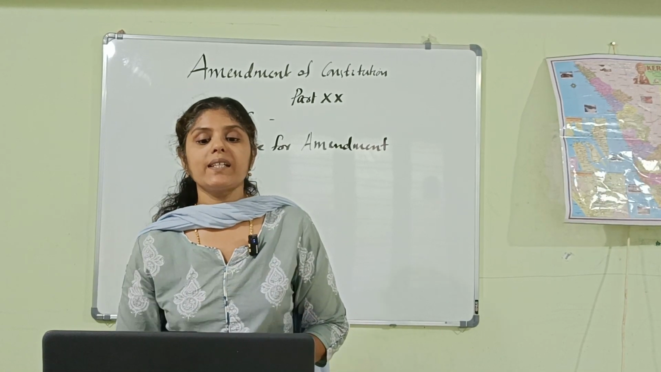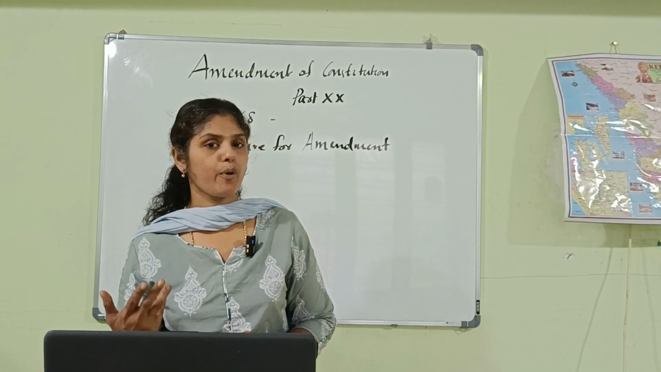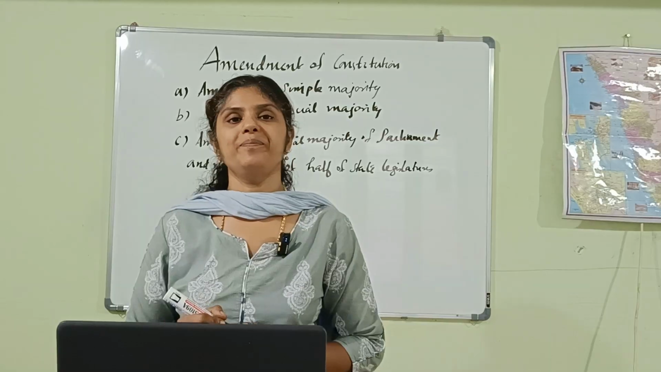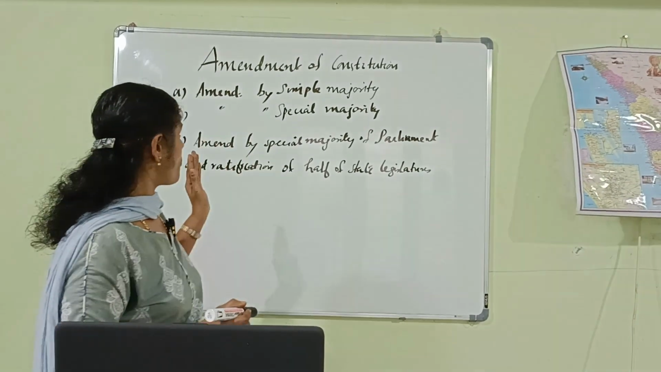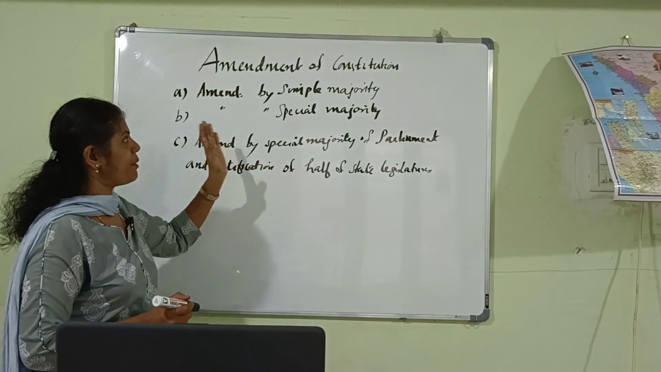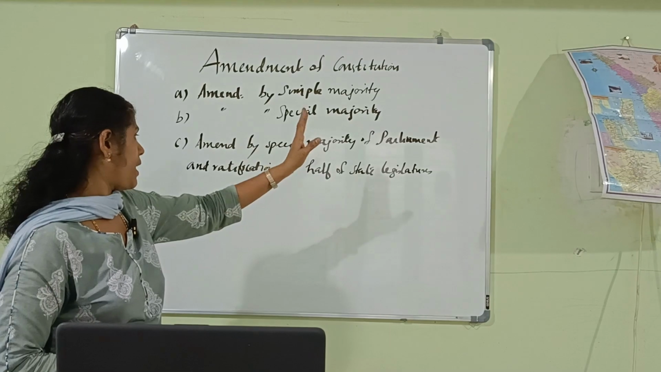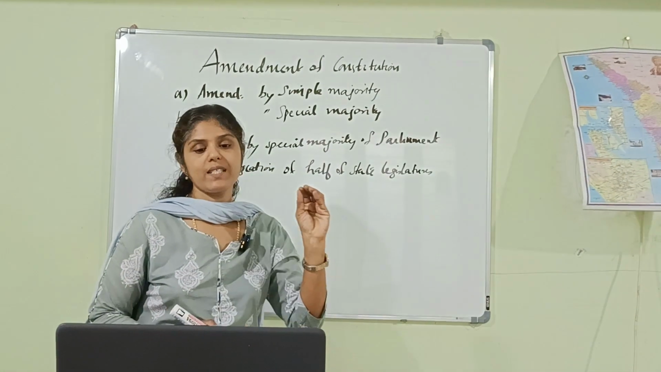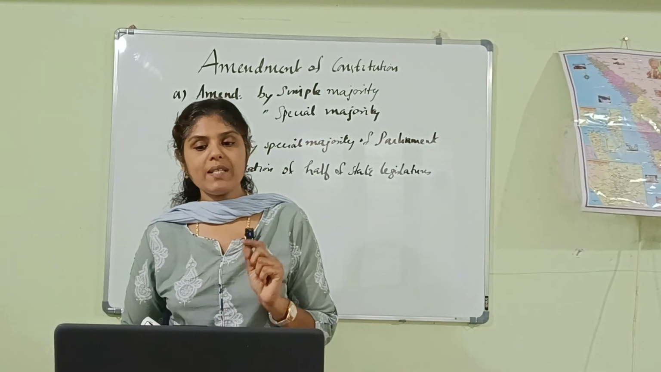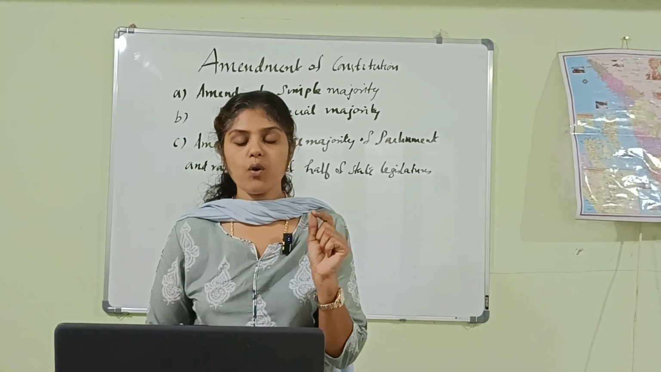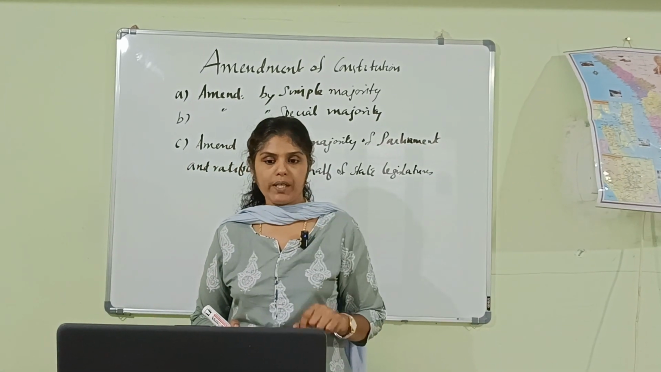Next one, the types of amendments. How many types of amendments are provided in the Indian Constitution? As I have already mentioned, the Constitution can be amended by means of a simple majority, by means of a special majority, or by means of a special majority of Parliament as well as ratification by half of the state legislatures. That is, Article 368 provides two types of amendments, that is, by special majority of Parliament, as well as through the ratification of half of the states by a simple majority.